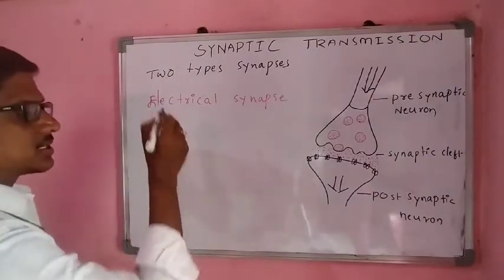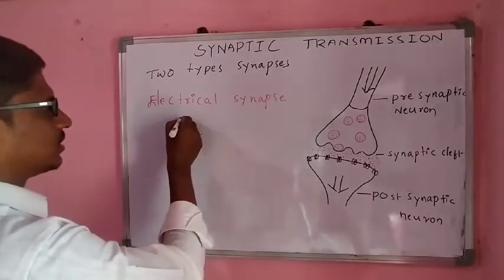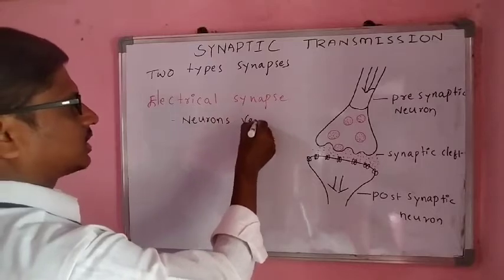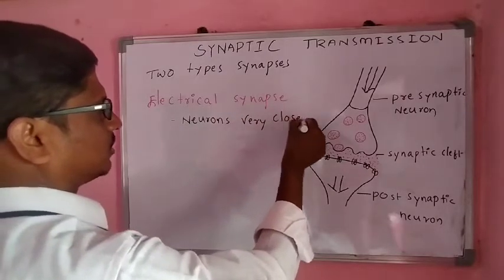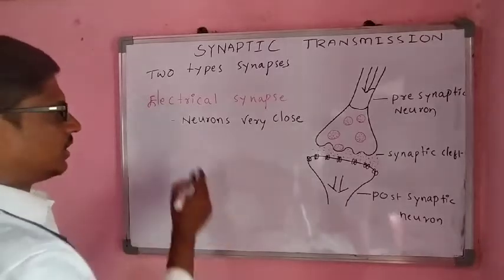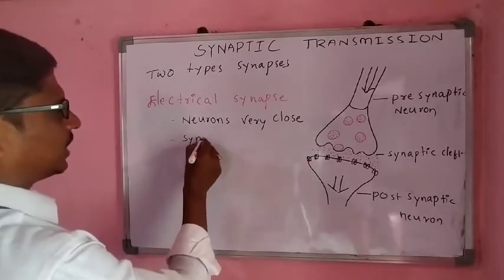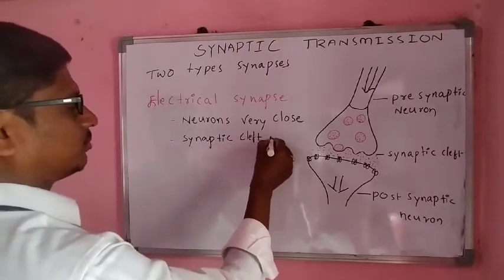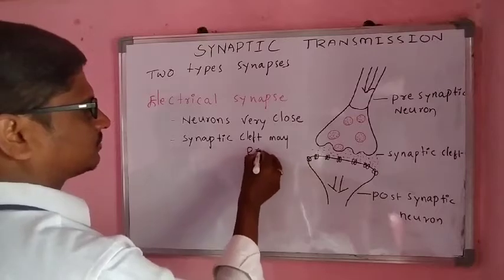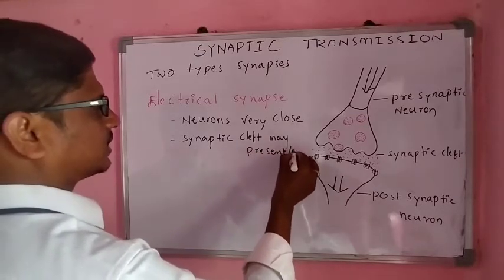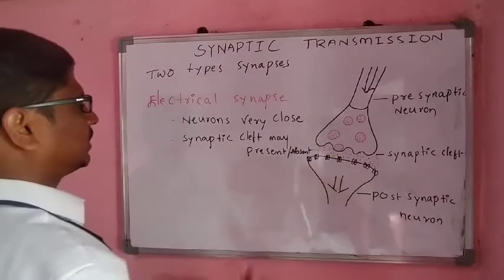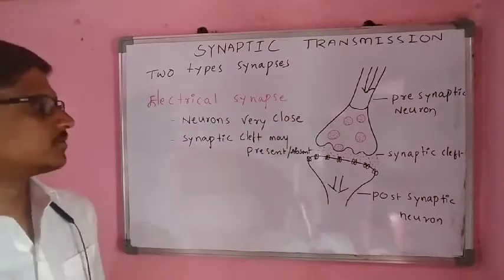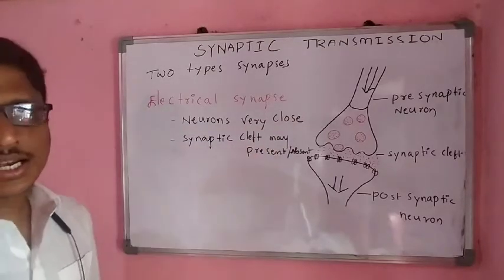Here in electrical synapses, the neurons are very close, and the synaptic cleft may be present or absent.